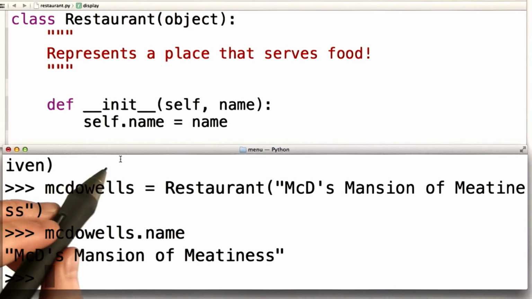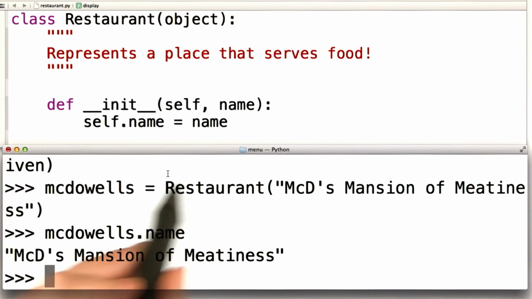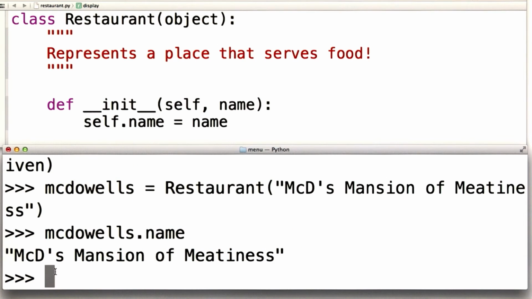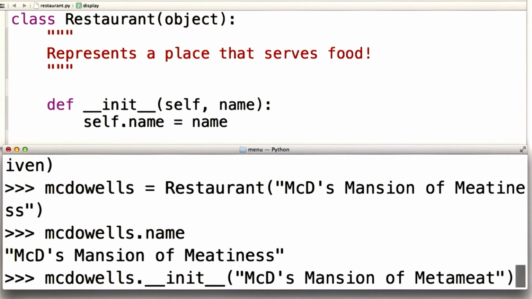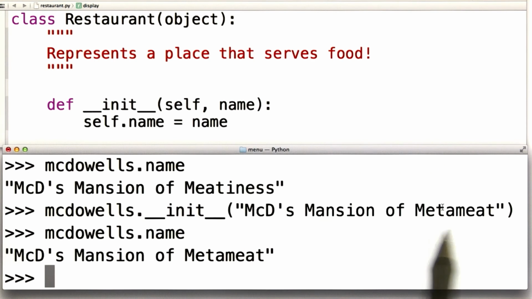And I should emphasize, the only magic about init is that it gets called when we initialize a new object. Otherwise, it's just like a regular method. If we decided that a more appropriate name for our restaurant would be McD's Mansion of MetaMeat, well, we could call the init method, passing in that new string, perfectly okay, and now our name has changed to this value.